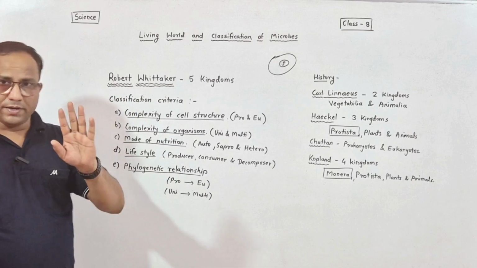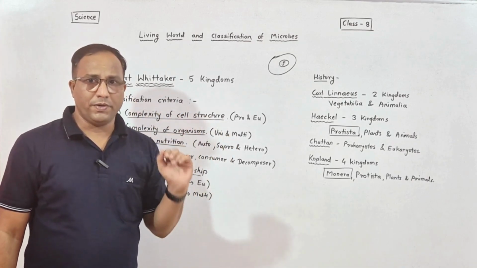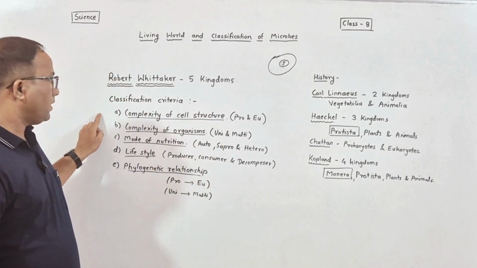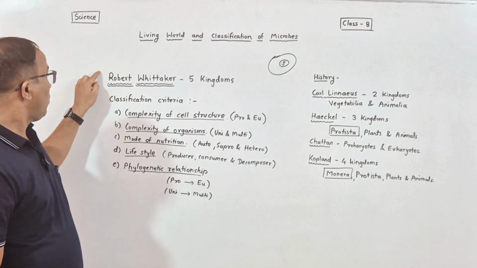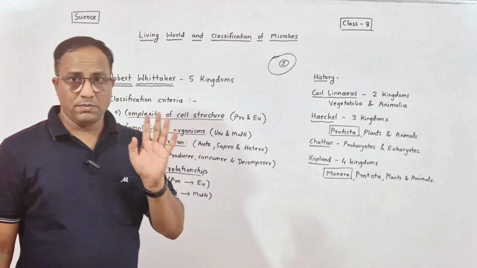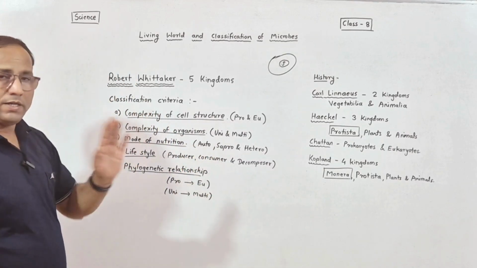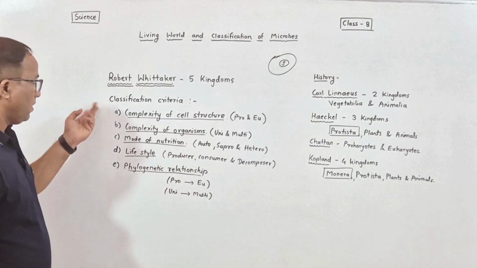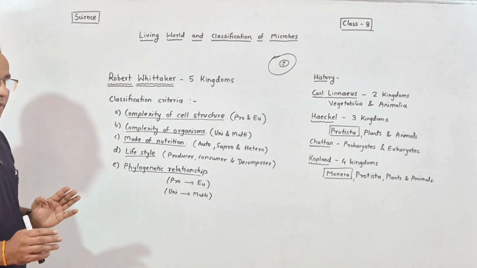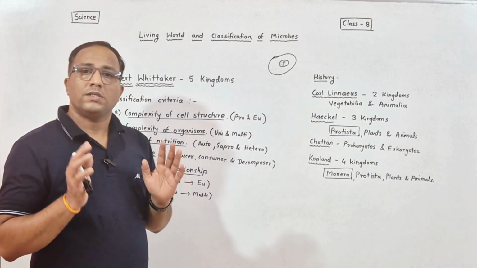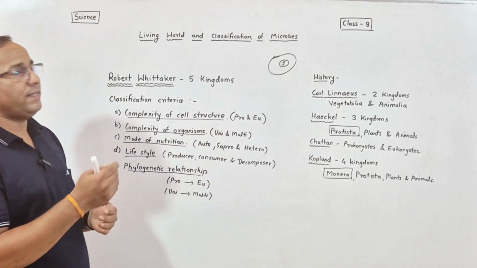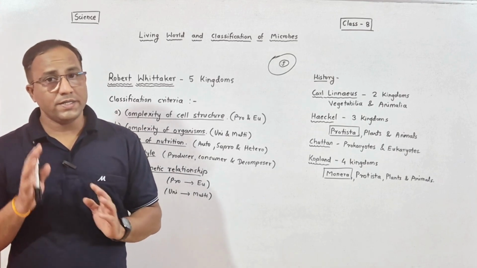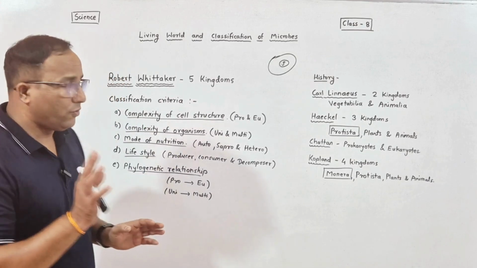He derived the five kingdom system classification of the living world, and we are still following Robert Whittaker's five kingdom system classification. This is the milestone in the classification of the living world. In this, Robert Whittaker used some criteria or characteristics of living organisms to classify them into 5 groups.